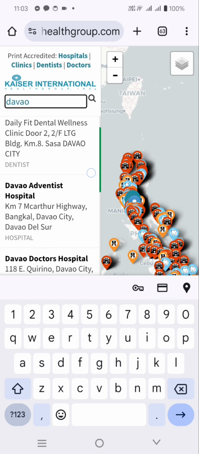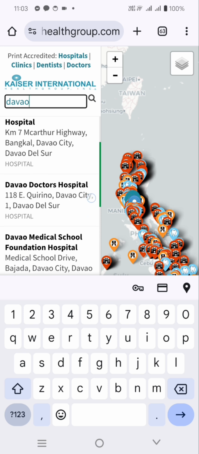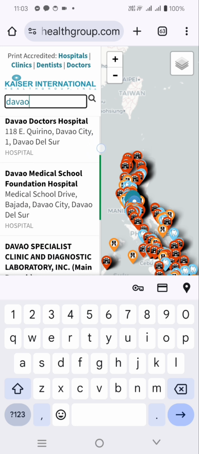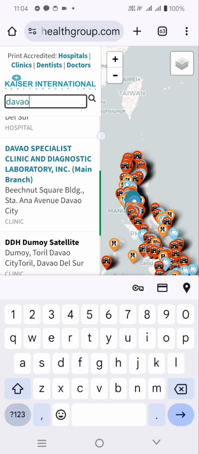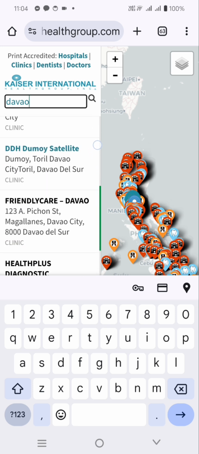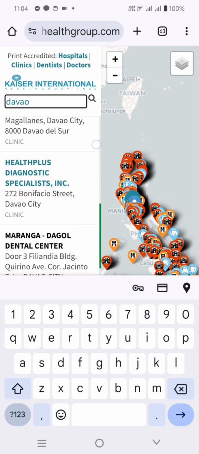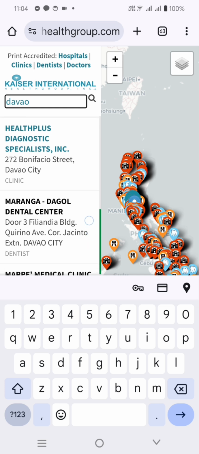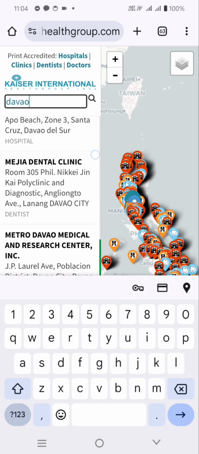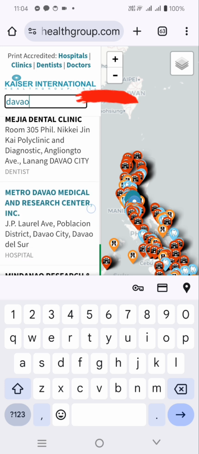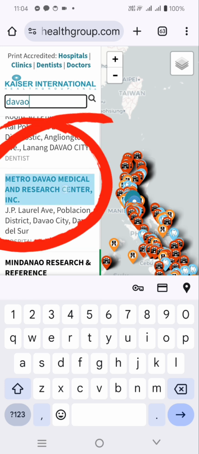So some of these were Brokenshire, Davao Adventist, Davao Doctors, Davao Medical School Foundation. So yung pipiliin natin is yung malapit sa atin, which is ang Metro Davao Medical and Research Center, or the MDRMC.